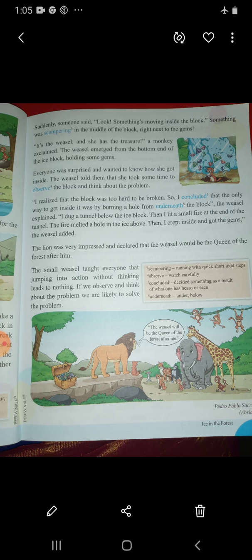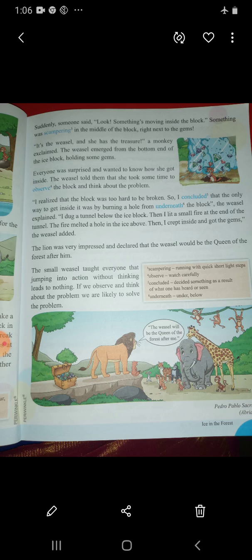See here what she told. She told that she had made a small hole underground. She went inside that. She produced some heat by burning a fire. And when ice is given some heat, it really melts. So the ice melted and created a hole, and the vessel went inside that hole and brought some of the gems outside. She explained.